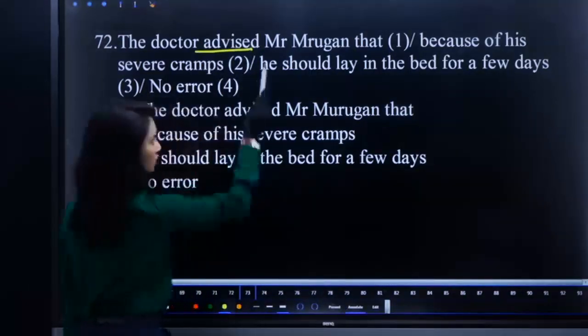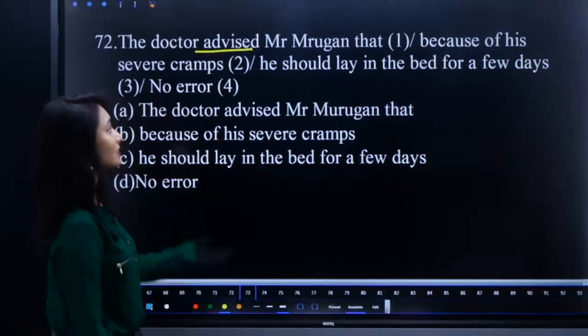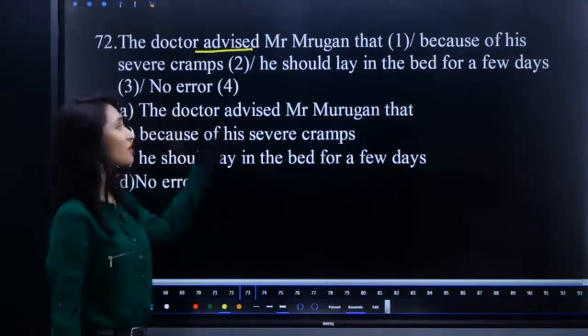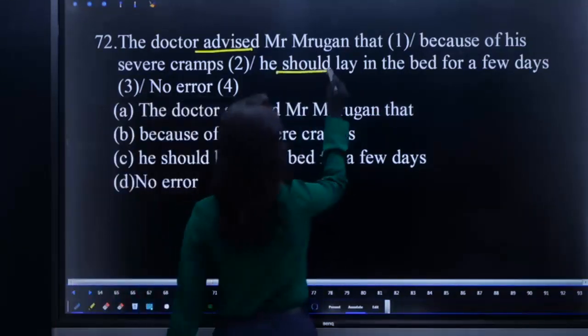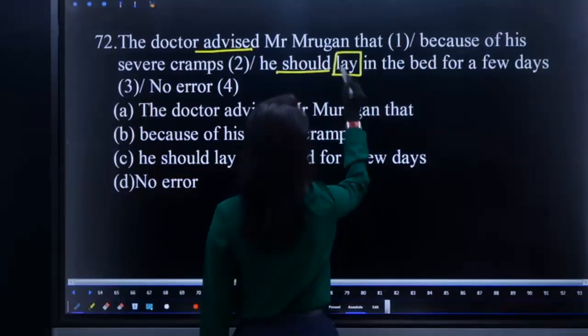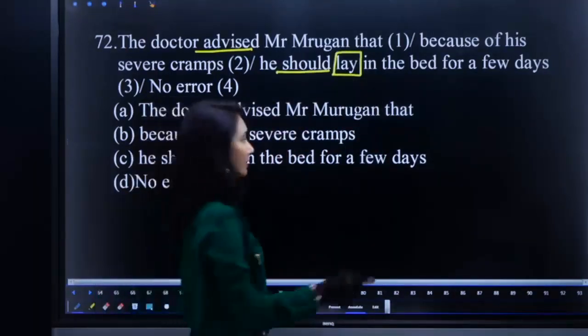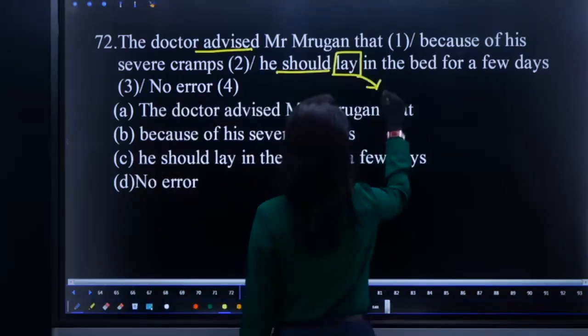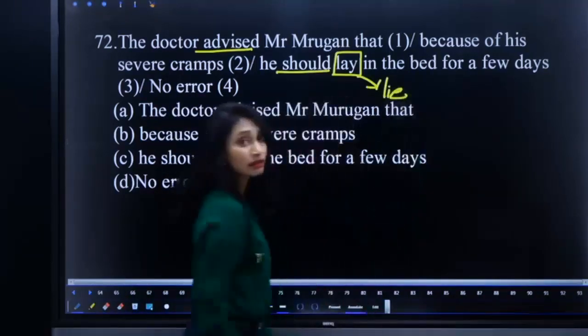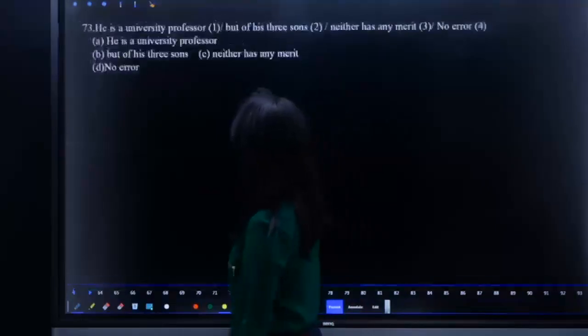Mr. Murugan, that what he advised, because of his severe cramps, he should, modal auxiliary. After that, what do we require? V1. And lay is not V1 for lie. He has to take rest. So replace lay with lie. Conjugation I already gave.